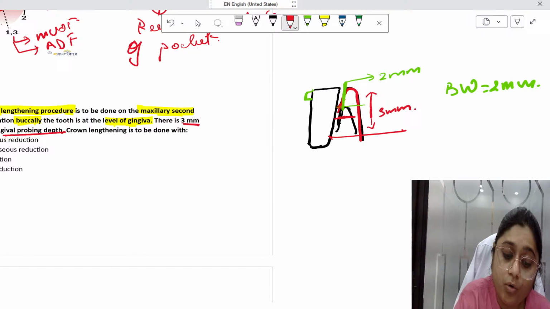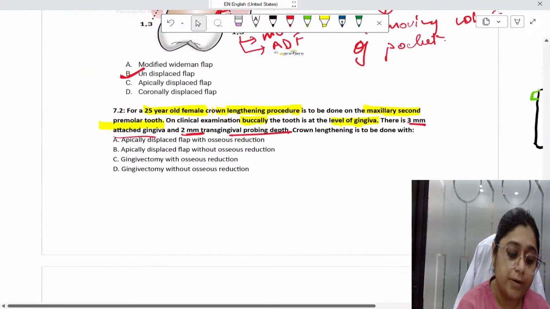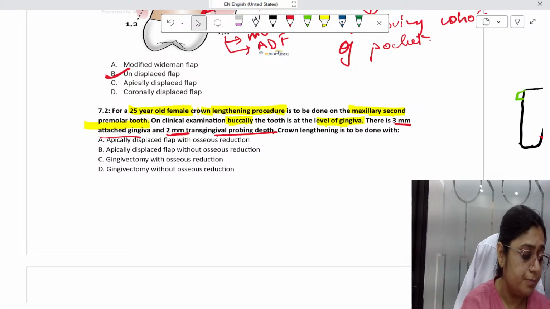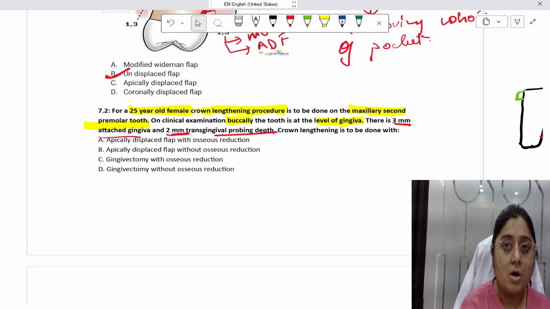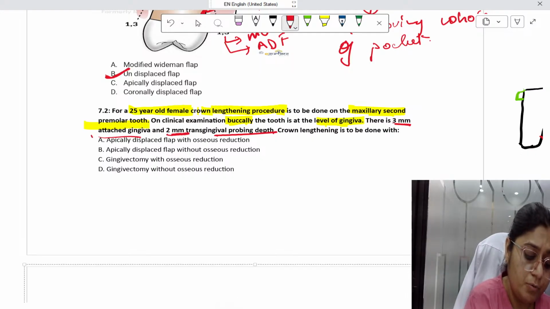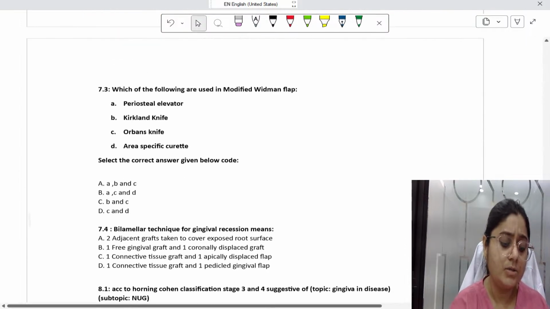Then I have to take the whole of this flap below because there is sufficient width of attached gingiva present. So it is an apically displaced flap. The answer here is apically displaced flap with osseous reduction. Okay, now the next question.